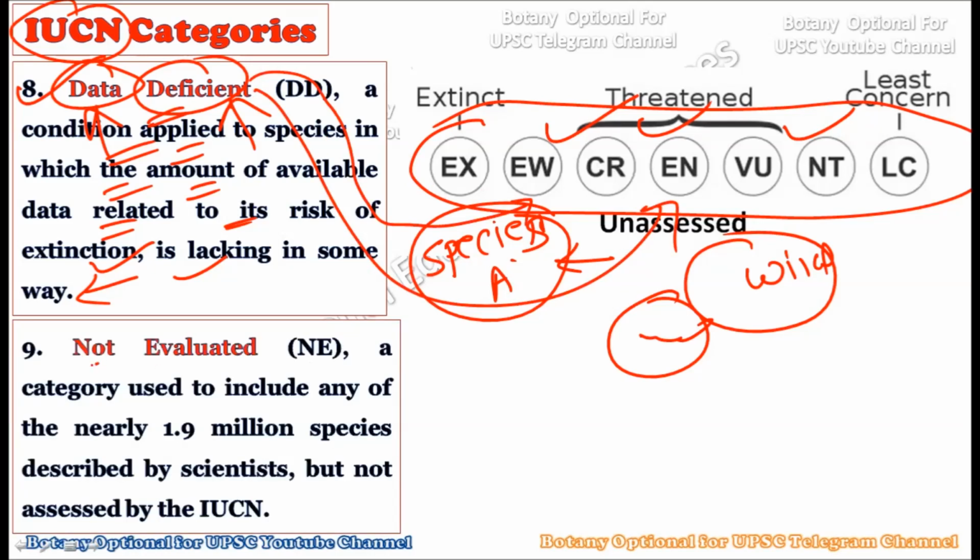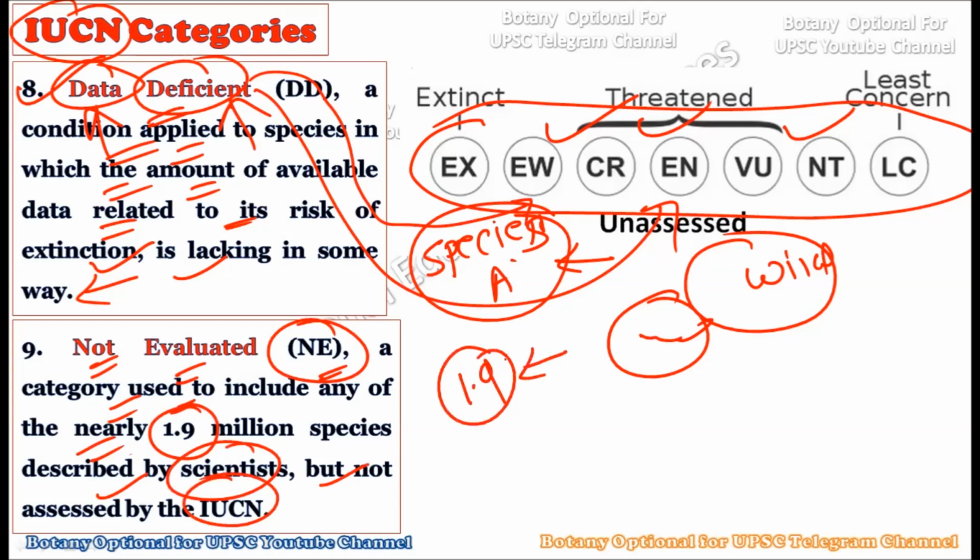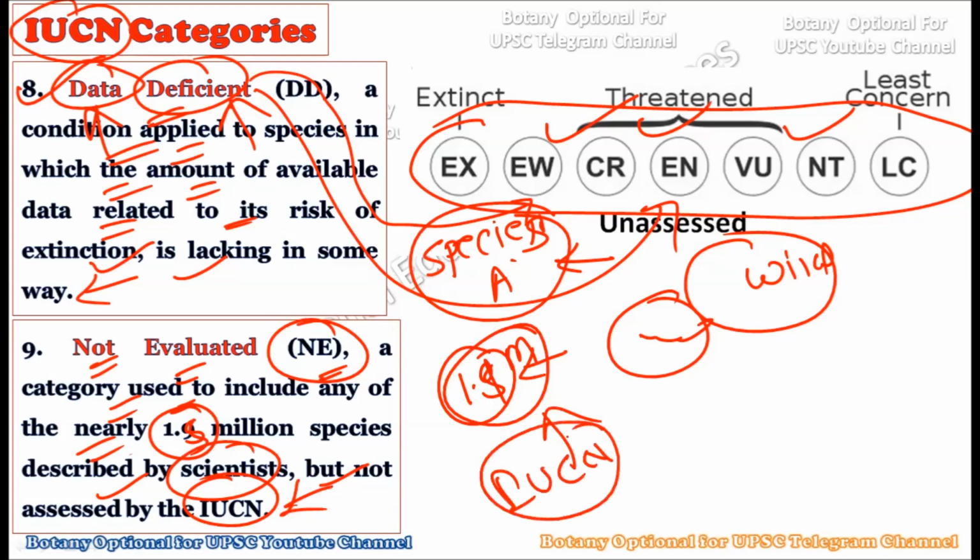Now the last one is not evaluated. This category is used to include any of the nearly 1.9 million species described by scientists but not yet assessed by the IUCN. So the species is already discovered. For example, 1.5 million species are already described, but have yet to be assessed by the IUCN. So before the IUCN decides, we cannot place these plant species under any of these categories. The IUCN must go through the species, and only then can we place them in one of these seven categories. If it is not evaluated by the IUCN, we cannot consider this species, and hence it is rightfully called not evaluated.